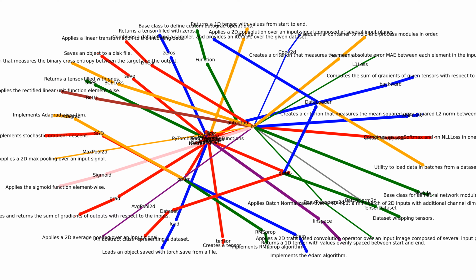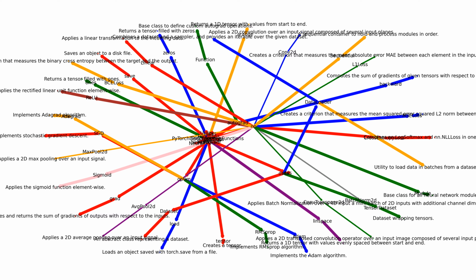Data loading. torch.utils.data.Dataset is an abstract class representing a dataset. torch.utils.data.DataLoader combines a dataset and a sampler, and provides an iterable over the given dataset. torch.utils.data.TensorDataset is a dataset wrapping tensors. torch.utils.data.DataLoader is a utility to load data in batches from a dataset.